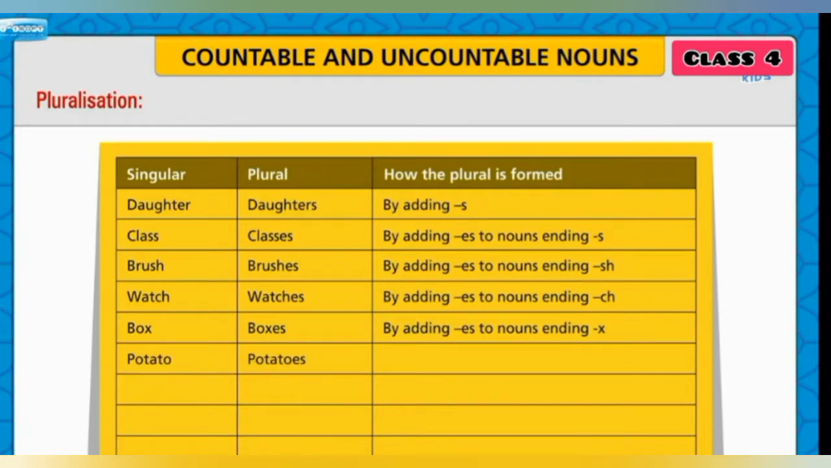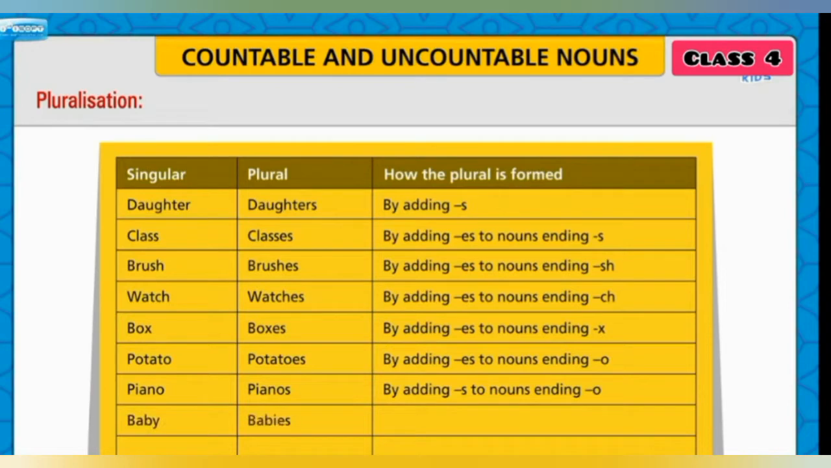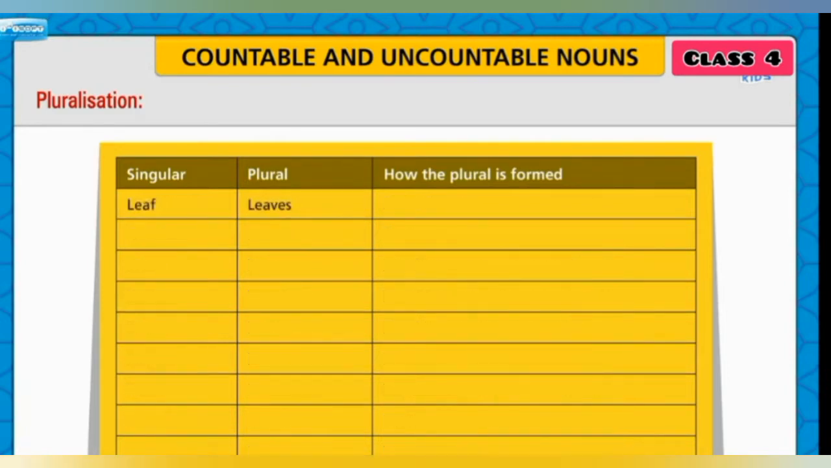Potato, potatoes, by adding es to nouns ending o. Piano, pianos, by adding s to nouns ending o. Baby, babies, by changing y to ies. Key, keys, by adding s to some nouns ending y. Leaf, leaves, by changing f to ves.